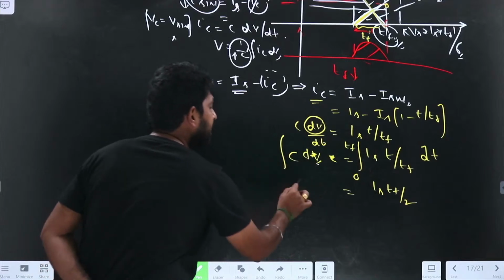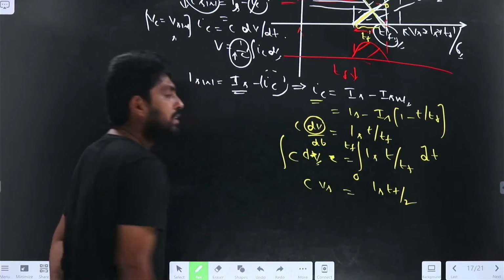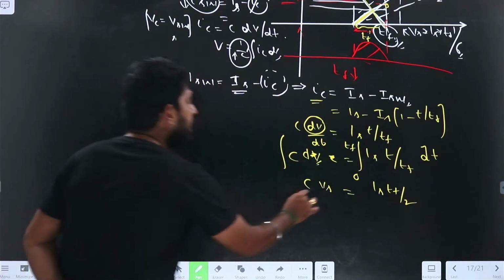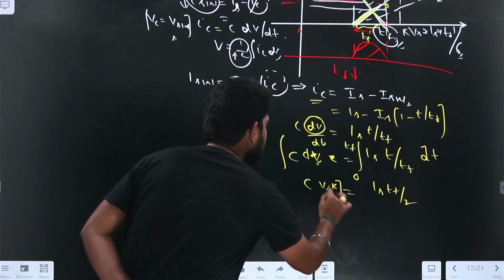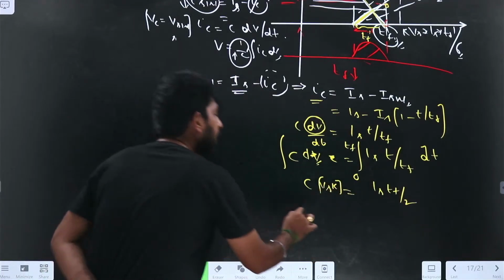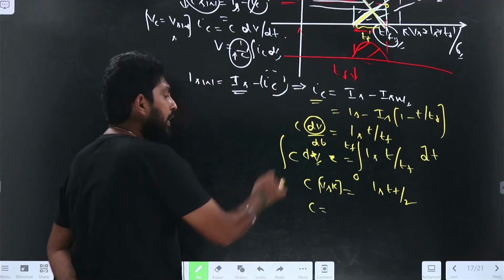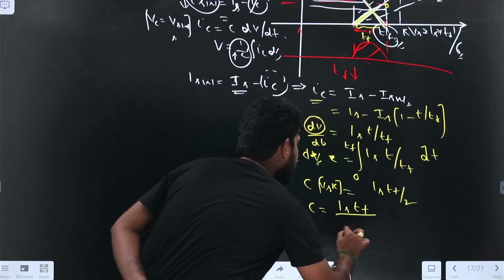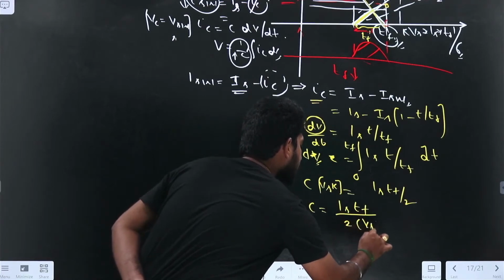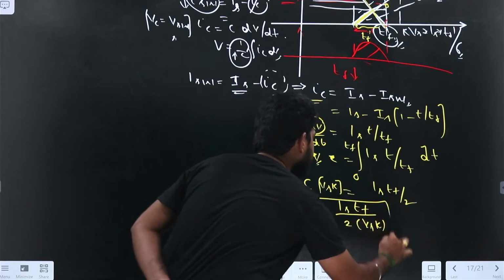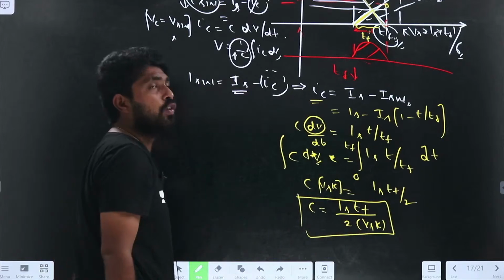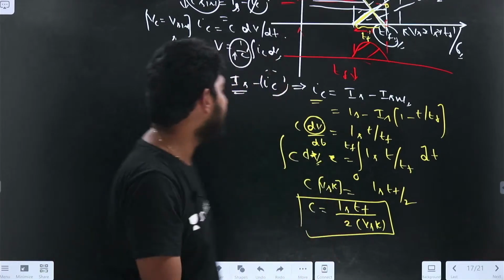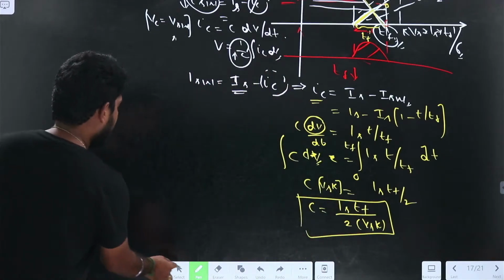So here it will be C into Vs. Let us assume that this potential will be K into Vs. So now if I find the C, it will be IS into TF divided by 2 into K into Vs. This is how we will find the C value. We can design the C value from this.